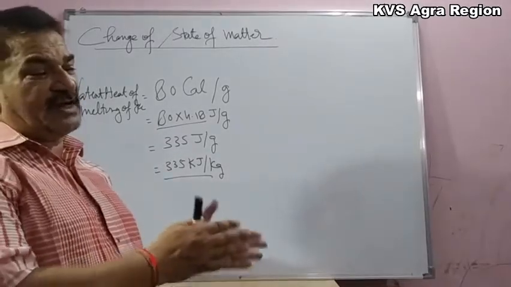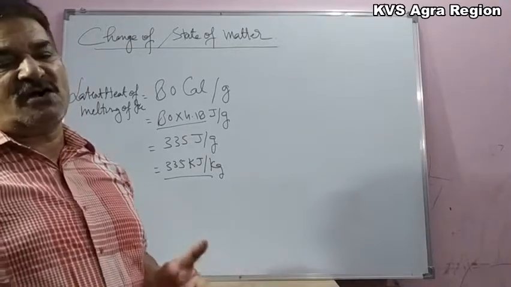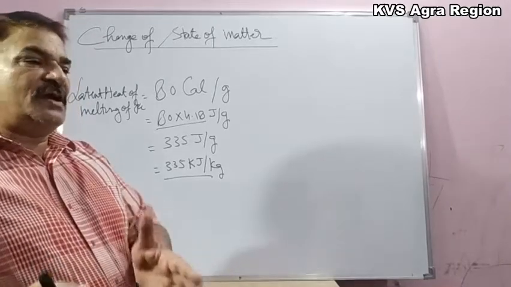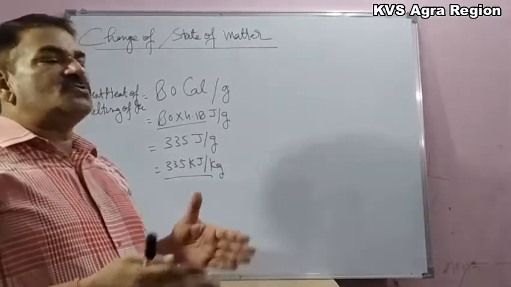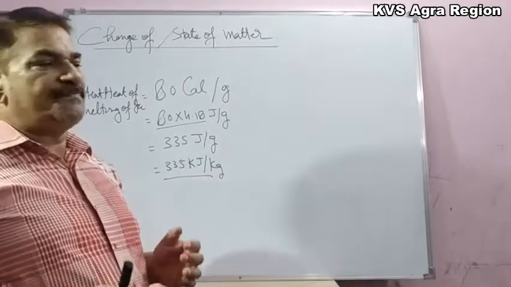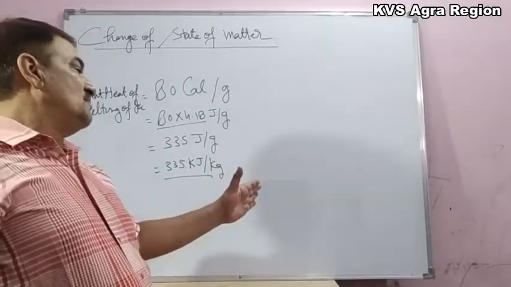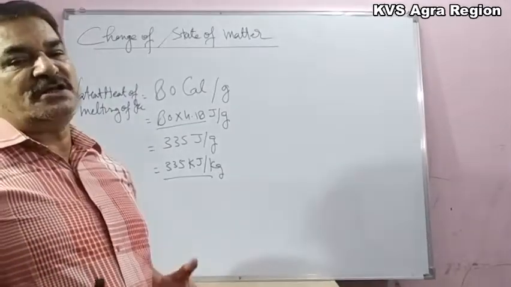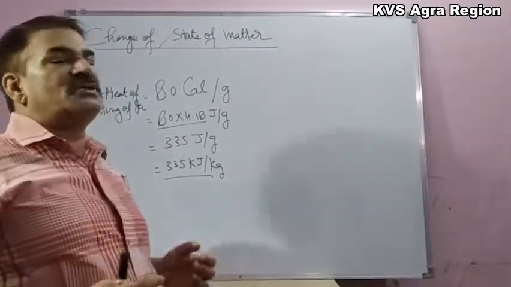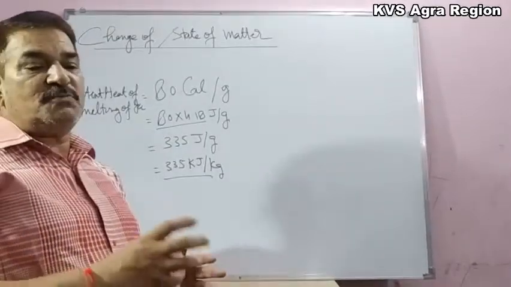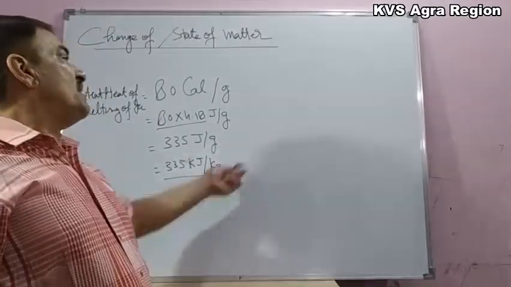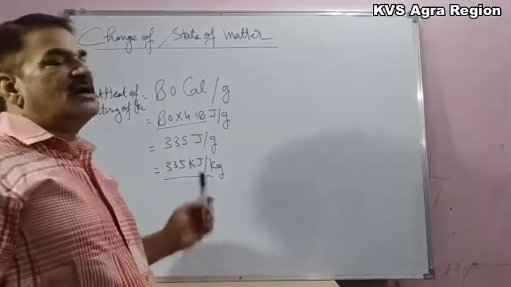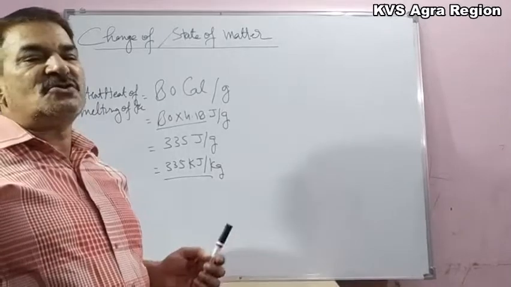and this conversion of solid state to liquid state is called melting, and conversion of liquid state into solid state is called fusion. So if we want to fuse water at 0 degrees Celsius into ice at 0 degrees Celsius, then we will have to take out the same amount of heat from water at 0 degrees Celsius.